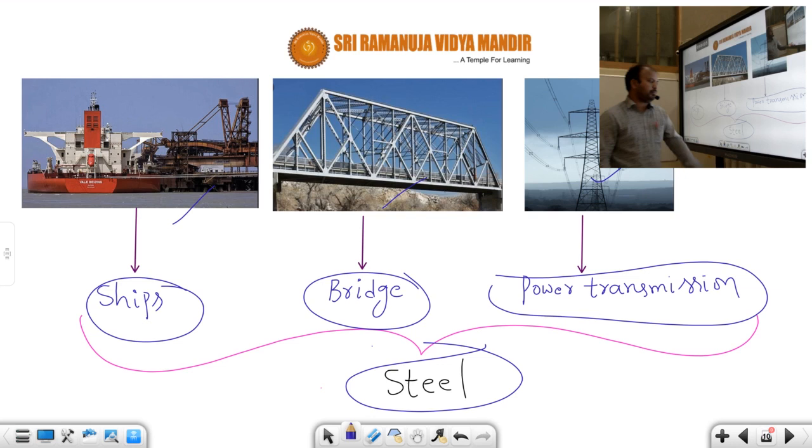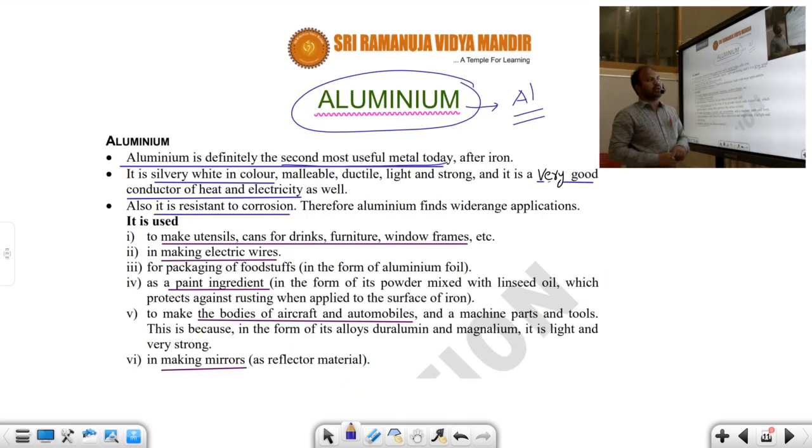Generally, aluminium is the second most useful metal today, after iron. It looks silvery white in color, and it has a malleable nature. What is malleable nature? It can be converted into thin sheets by hammering it. And it has a ductile nature. That means aluminium can be easily converted into long wires without breaking and losing its characteristics.